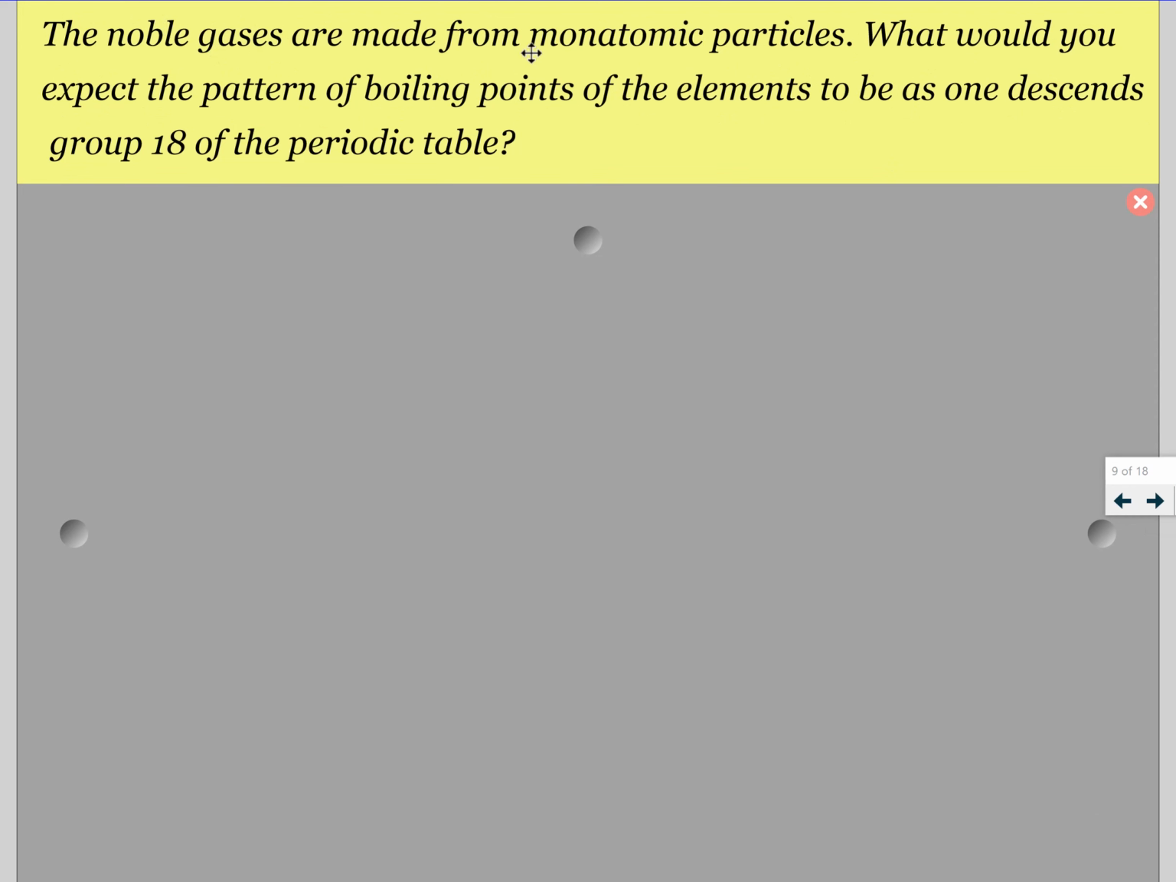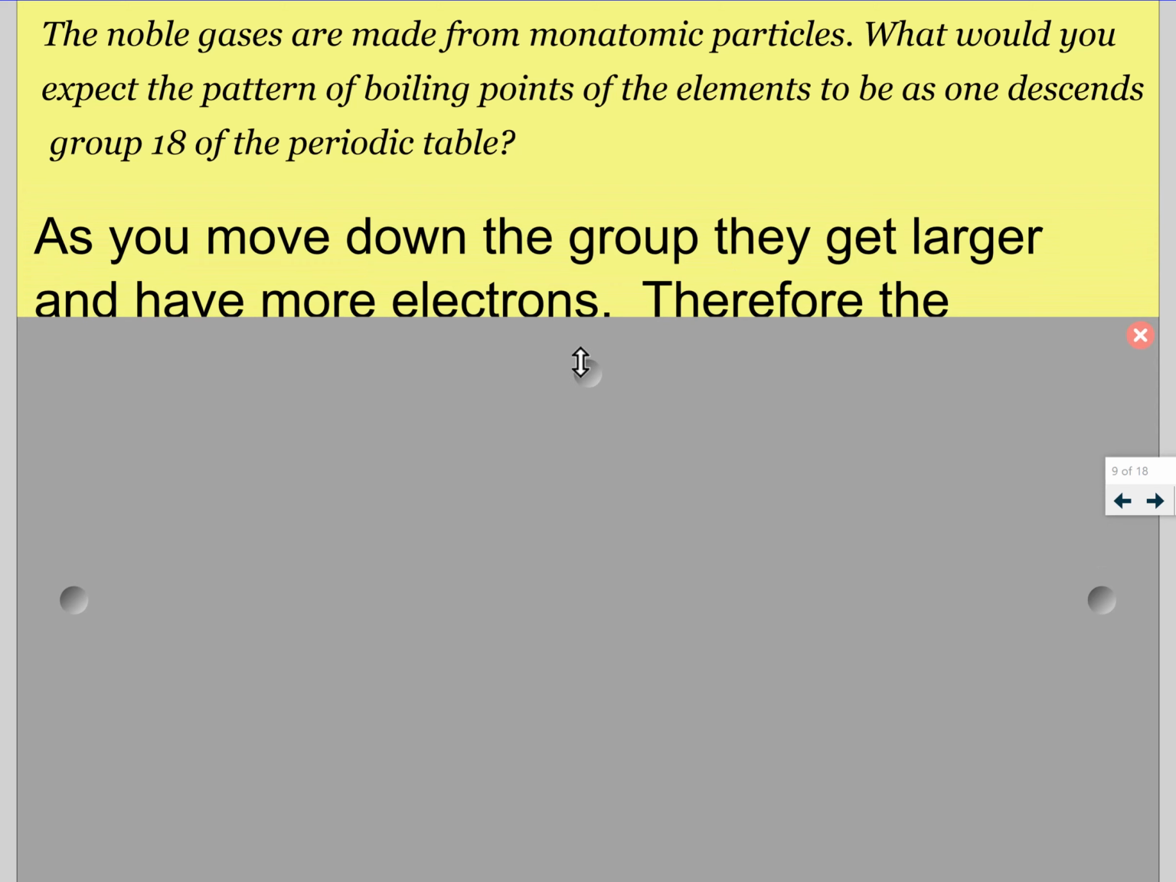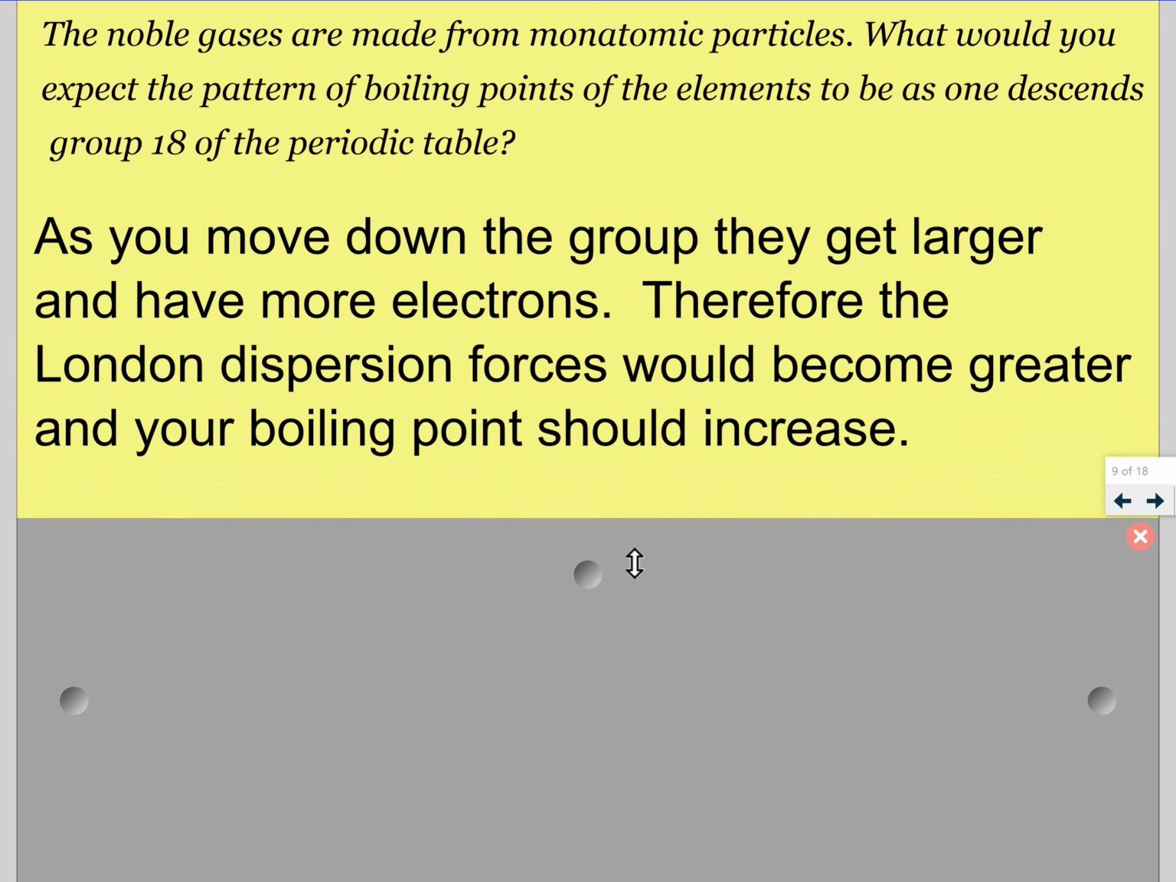Noble gases are made from monatomic particles. What do you expect the pattern of boiling points of elements to be as one descends group 18 of the periodic table? So as we go down, we see larger atoms, which means we have more electrons, which means that the London dispersion forces should increase. As they go down, you have more electrons, therefore the London dispersion forces would be greater, and your boiling point should increase.